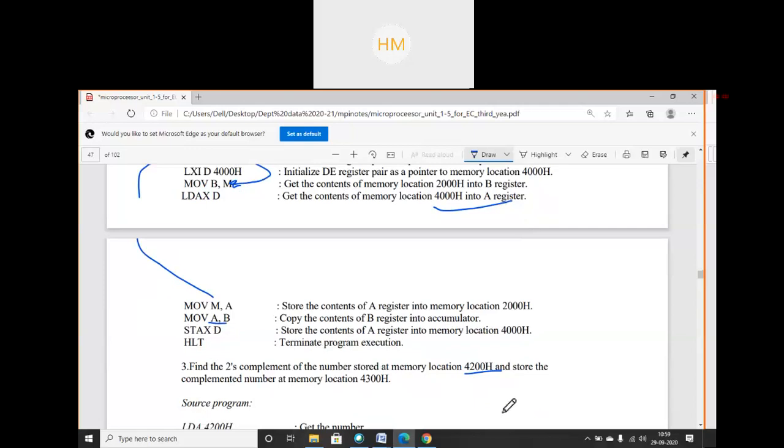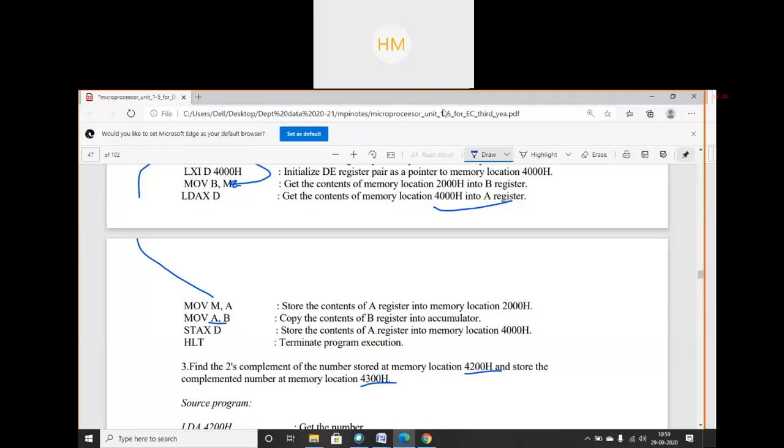Okay. So what I have to do first: I have that number at 4200x. So I have to take that number into the accumulator, complement it, add 1 using the addition instruction, then again store that result at 4300x. Yes, that's the logic. So please write the program.